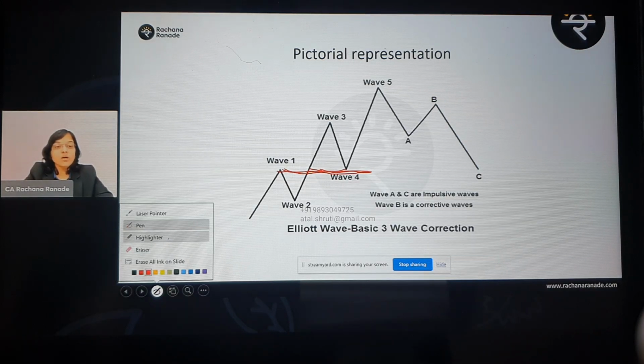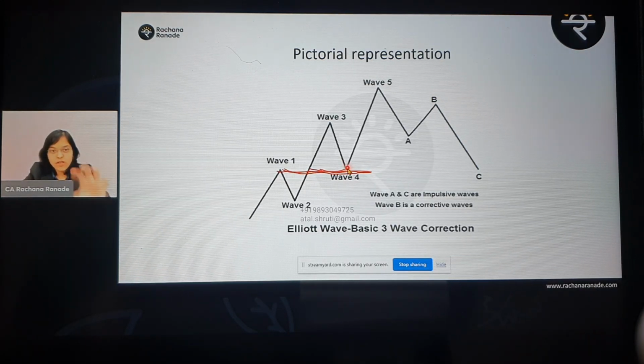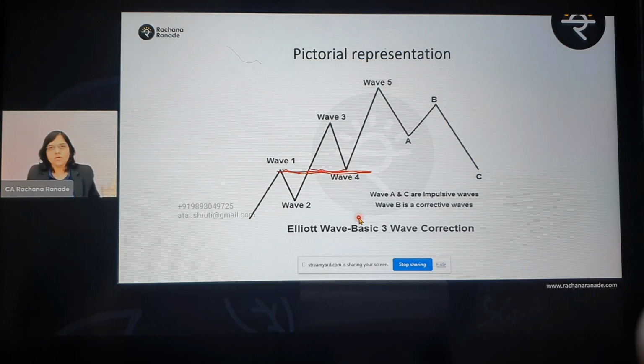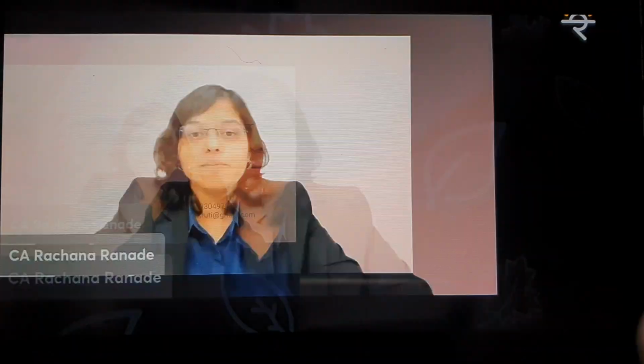Then what does he say? He says that wave 4 territory should not fall within the territory of wave 1. Now this is the territory of wave 1. Basically below this line, wave 4 should not drop below this line. If it does, then our count is wrong. The 1, 2, 3, 4, 5 count is wrong. We have to check for some other wave. Simple, clear. 1, 2, 3, 4, 5 all clear. Fantastic. Now what we are going to do is go to TradingView and try to understand a practical example of how this works.